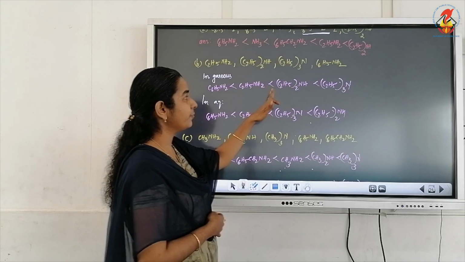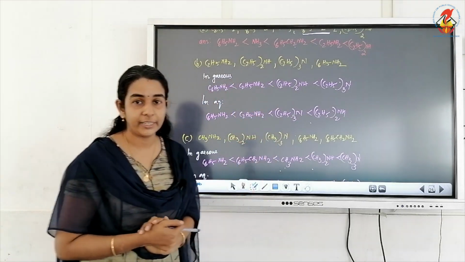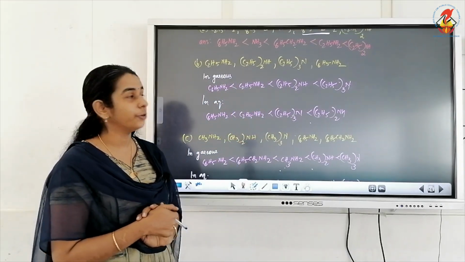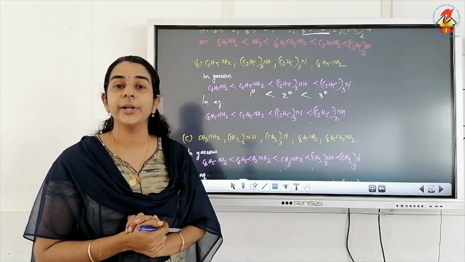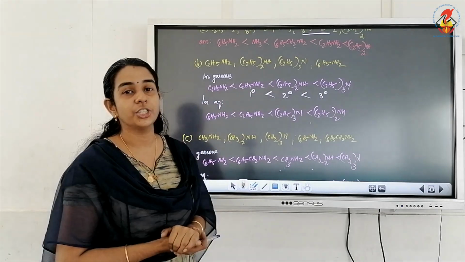Then in the gaseous phase we know only the inductive effect, that is the plus I effect of the alkyl group, and we know the order: primary, secondary, tertiary. So primary has only one alkyl group which is plus I, but secondary has 2 alkyl groups and tertiary has 3 alkyl groups. So more electron density will be on nitrogen in the case of tertiary.